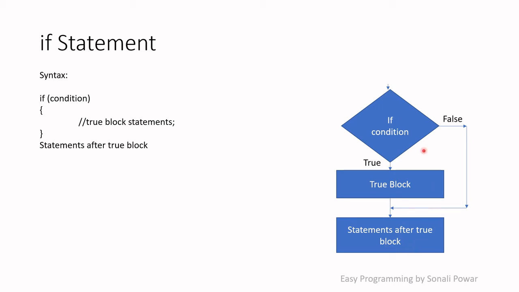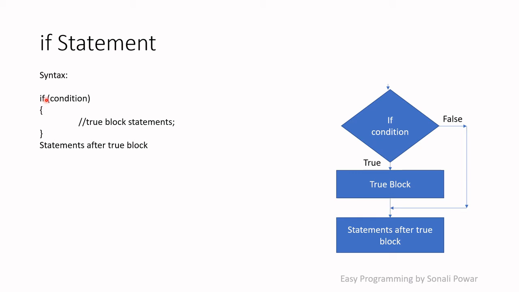So every time, if the condition is false or if the condition is true, both times it will execute the statements which are written after the true block. But the true block is executed only when the condition is true. Now we will see what the syntax is to write the if statement.